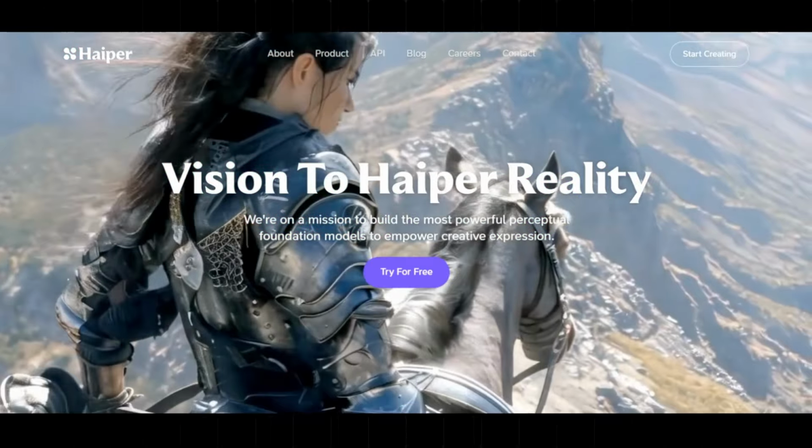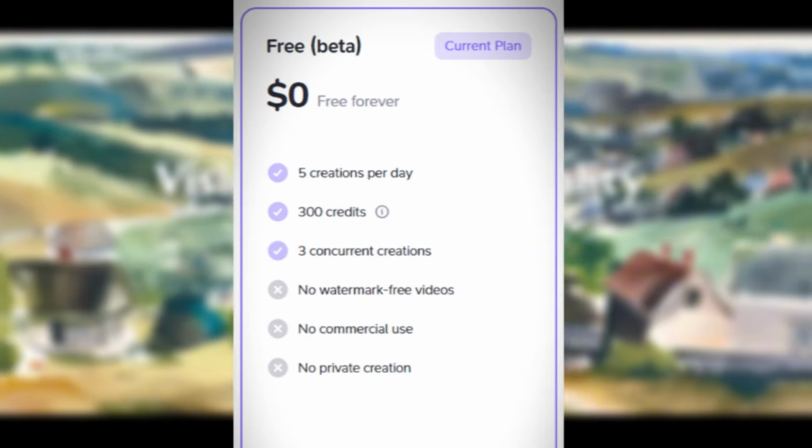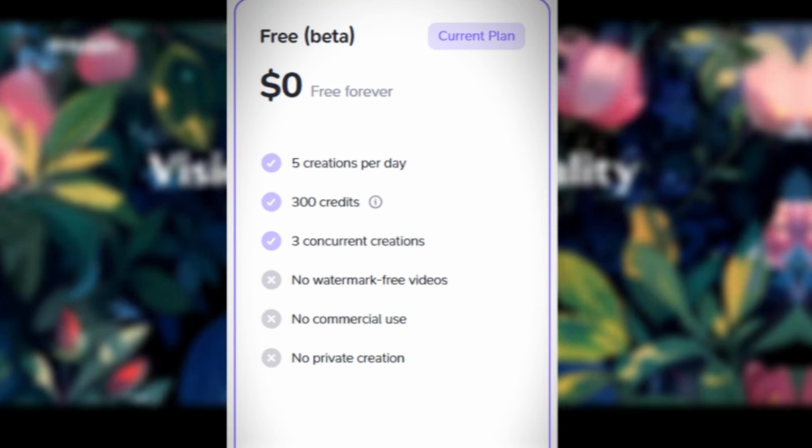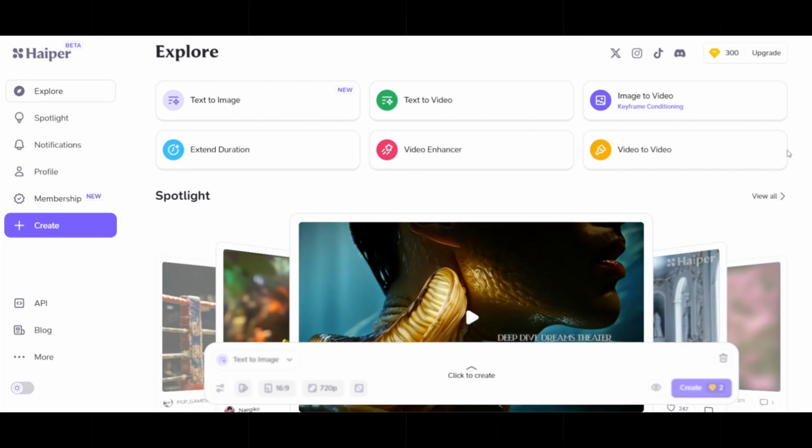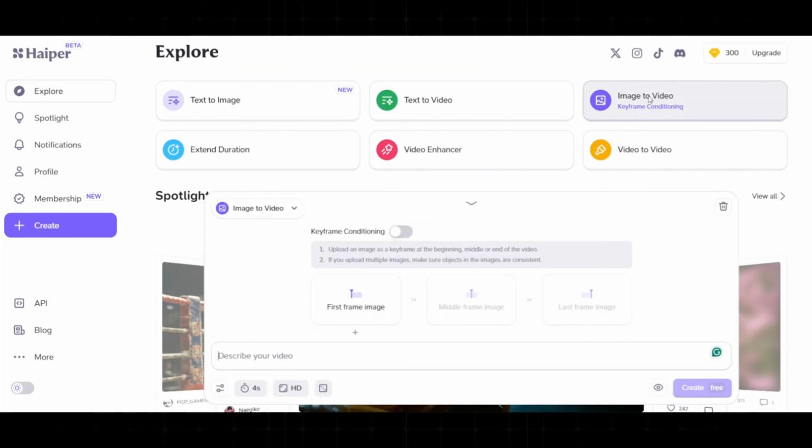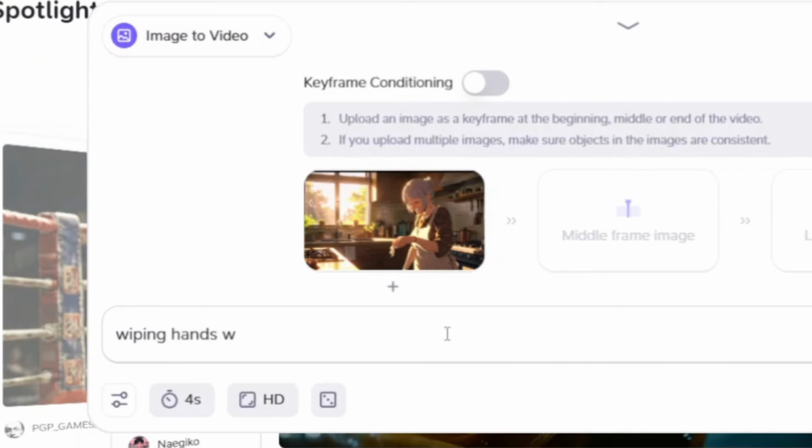The other tool you can use is Hyper, which you can get for free with its limited creations per day. From the homepage, after signing up, click Image to Video. This tool allows keyframing, meaning you can add frames according to their appearance. If you want me to create an in-depth tutorial of this tool, comment down below. But for now, we'll just upload one image, and then you can also add a prompt to describe what you want it to do with the image you have. For example, wiping hands while smiling.